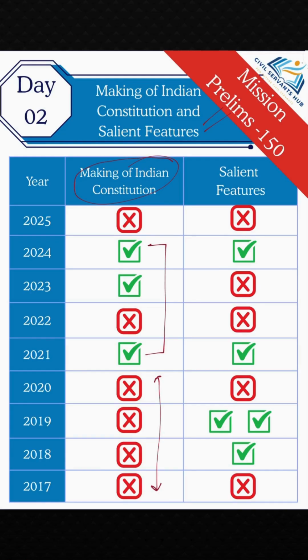Okay. Coming to salient features, it is a fairly significant topic. Almost every alternate year they ask questions from this topic, so we have to have a hold on this. But the entire chapter is not important. Certain dimensions or segments of the chapter are very important, which we will be seeing in the questions. Like majority of the questions have been asked on what particular dimension, and that should become our focus for preparation. Okay, so let's move to the questions.